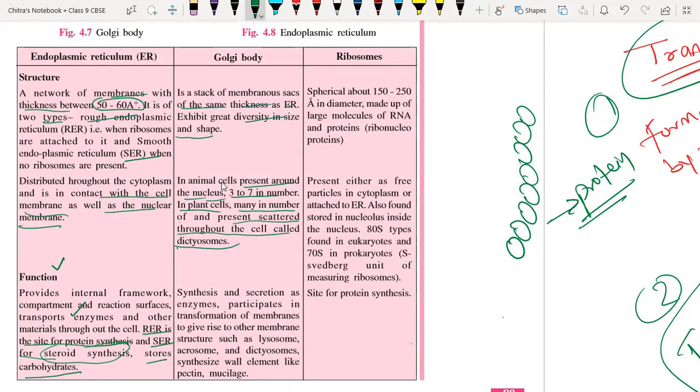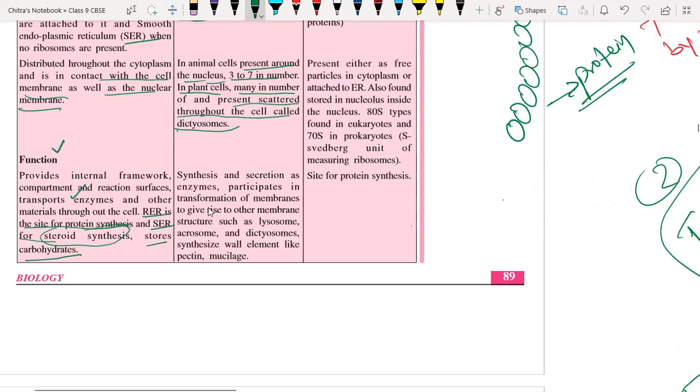Okay, dictyosomes. They are present in very small size, but in large number in plant cells. What are their functions? They are used to synthesize and secrete enzymes, meaning they take the protein and convert it into the required enzyme. They participate in the transformation of membranes to give rise to other membranes. They form different kinds of membranes if required inside the cell.